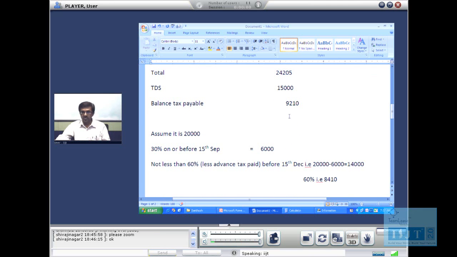Let us assume that instead of this 9,210 figure we arrive at a 20,000 figure. Then he has to pay. In this case, he does not have to pay anything in advance tax. Everything can be paid on 15th March itself, which is the last date.